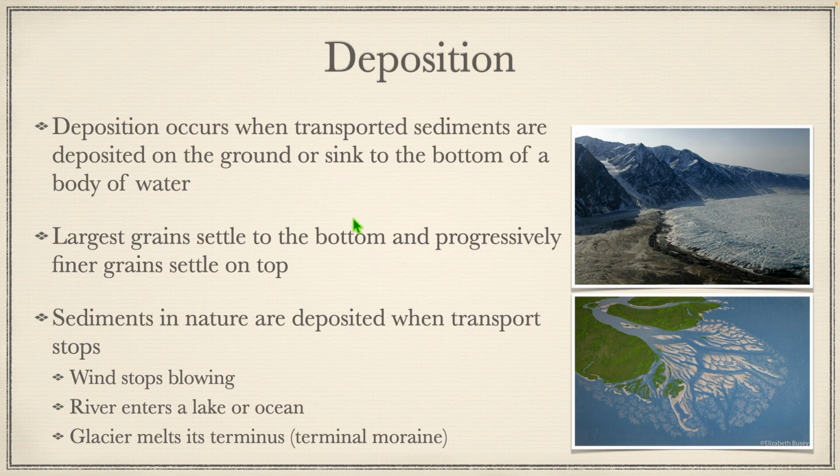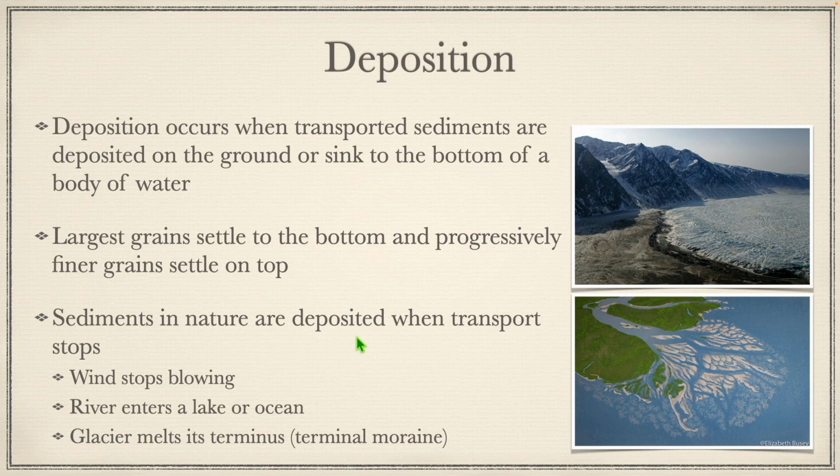And then deposition. So deposition occurs when transported sediments are deposited on the ground or sink to the bottom of a body of water. Okay, so the largest grains settle to the bottom, and then progressively finer grains settle on top. Why? Because the larger grains are heavier. They basically sink faster. They get pulled down by gravity, and they sink to the bottom first. Then the finer grain material can stay afloat longer, and it will eventually sink. But it sinks much slower.